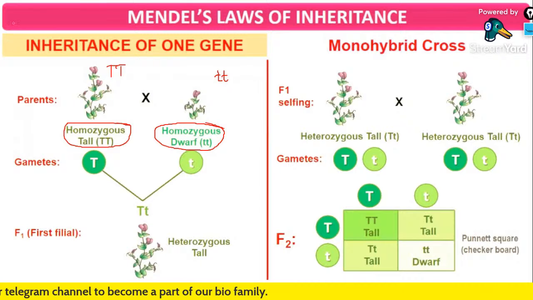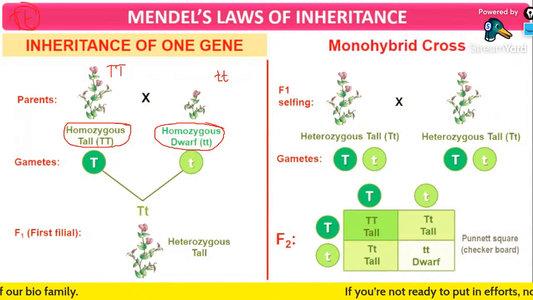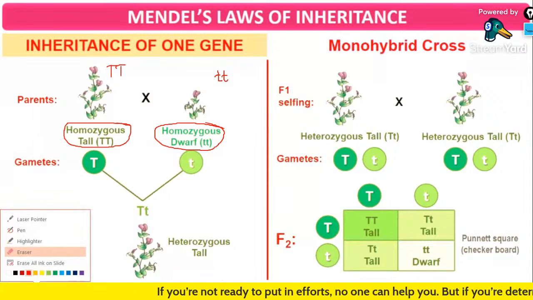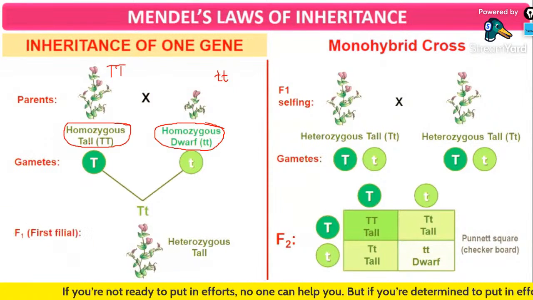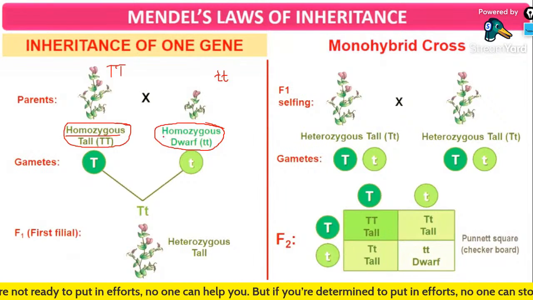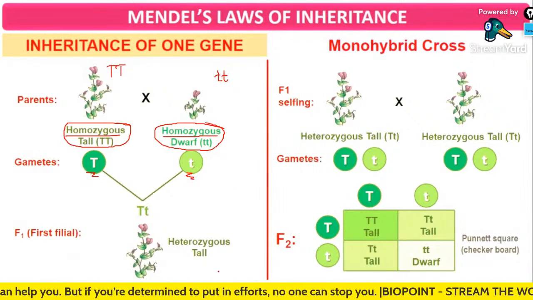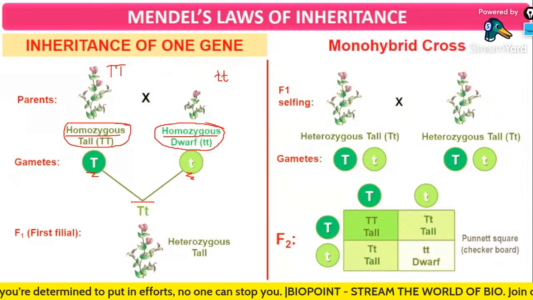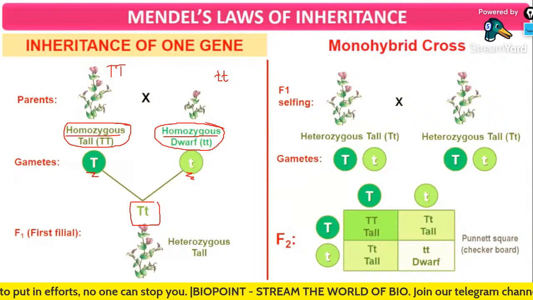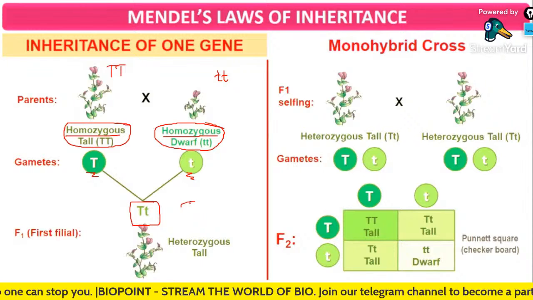Capital T small t stands for the heterozygous condition. Here we are taking homozygous parents. So what gametes are obtained? Capital T from one parent and small t from the other parent. Therefore, we are getting the F1 generation as a heterozygous tall plant.